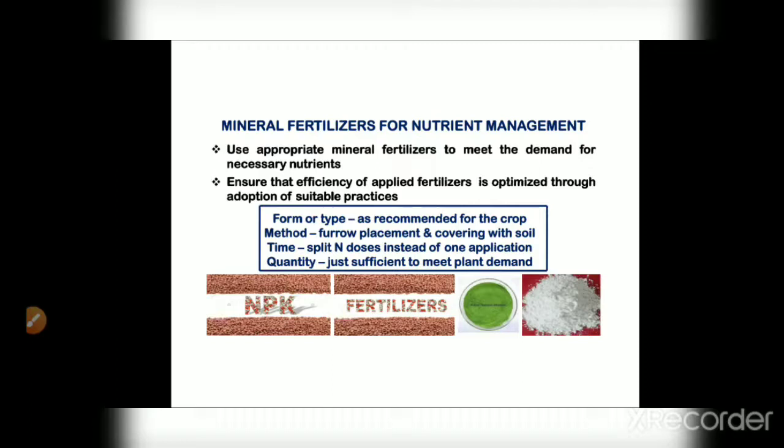Now quantity. When you come to the quantity, it should be sufficient to meet the plant demand. That's all. It should not be applied too much and it should not be applied too little. So whatever the crop demand is, that is satisfied by the application of the mineral fertilizer.